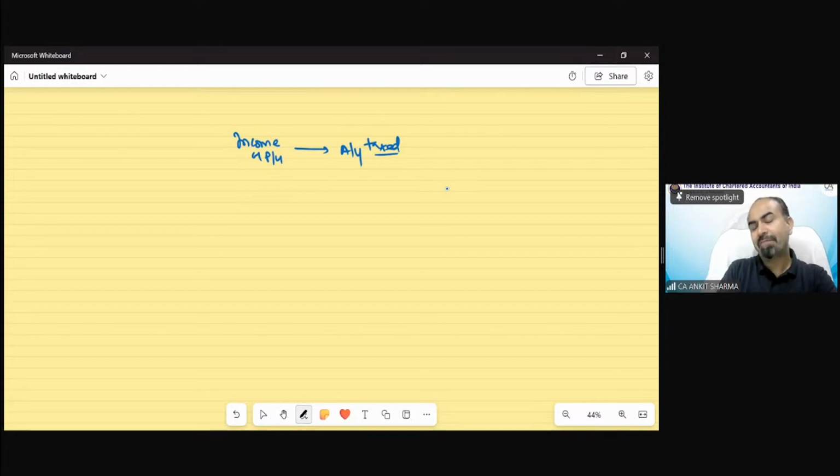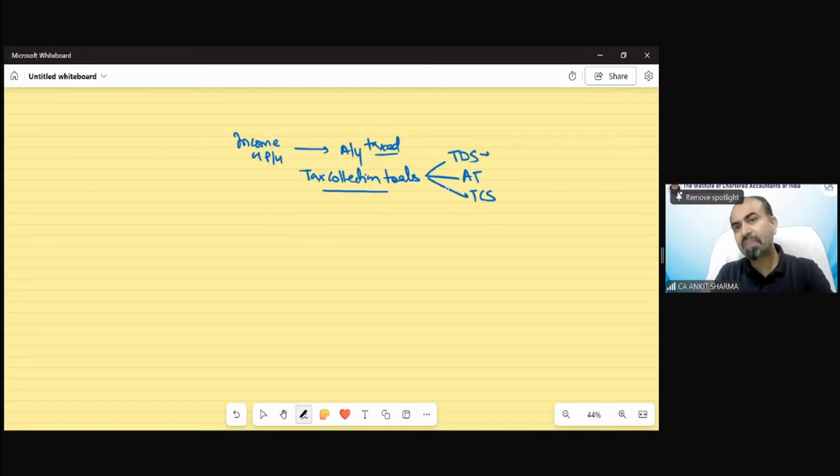But the income tax department said, why should we wait? We should have some tool to collect those taxes earlier. So for that purpose, tax collection tools have been introduced, and the names are TDS on the basis of some source of income, advance tax, and TCS. So we have seen that TDS is on the basis of some specific source of income, except section 194N. Okay. Now we are on the advance tax concept.